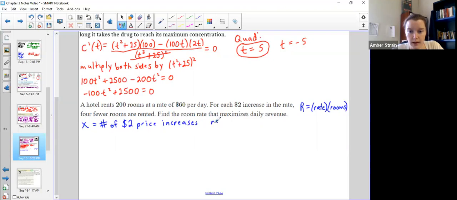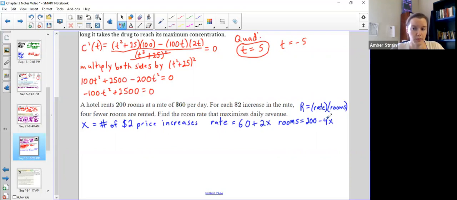So now I can see that the rate that I'm going to charge for the room, starting with my average, would be $60 plus $2 times x. So like I said, if I chose an x of 3, that gave me a rate of 66. 66 had 3 $2 price increases. Then I can connect that same variable x to the number of rooms. So if I rented out on average 200 rooms, but every time I increase that price, 4 fewer rooms were rented, I went down by 4 every $2 price increase. And now they're both connected to x.